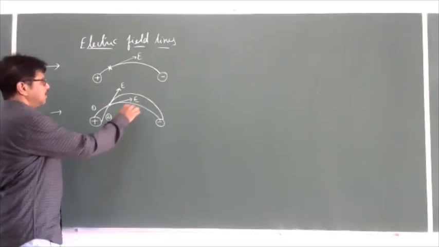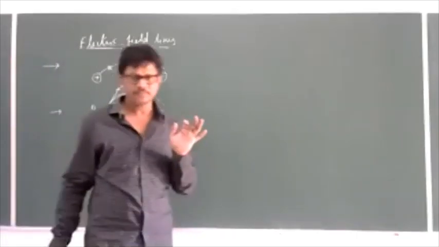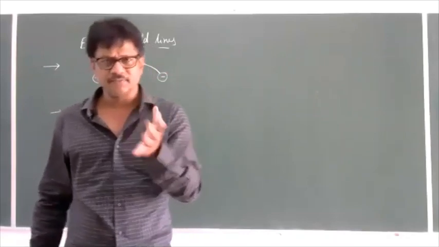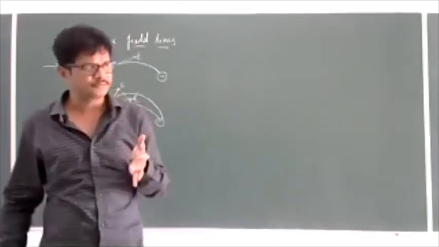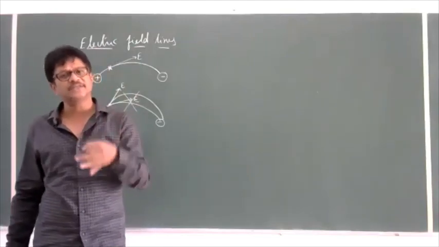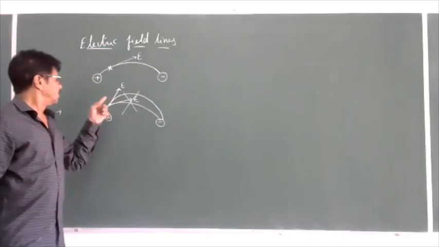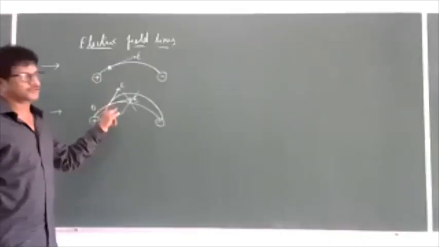That's why no two electric line of forces will intersect. If they intersect, at the intersecting point the same electric field will have two directions at the same time, which is not possible.